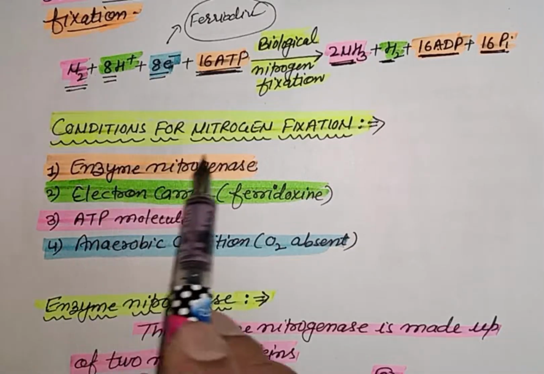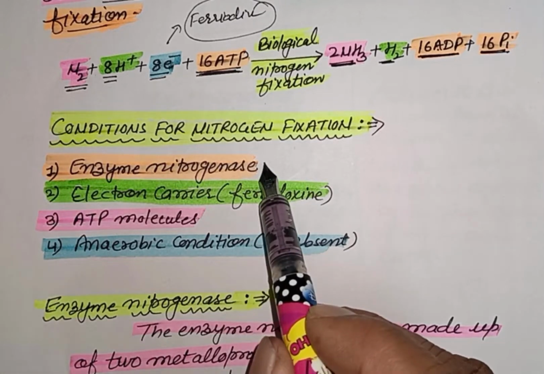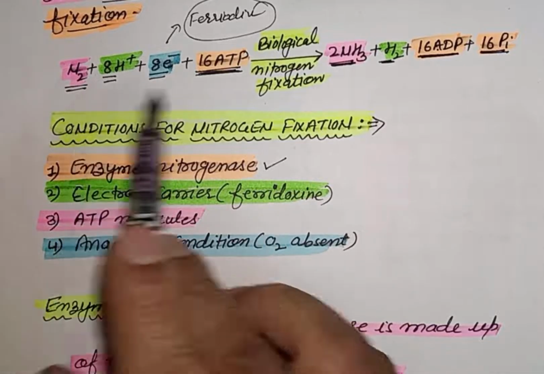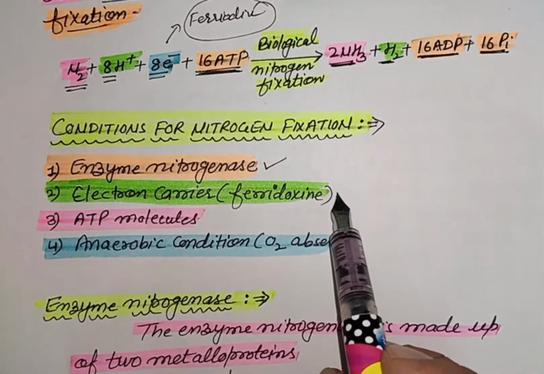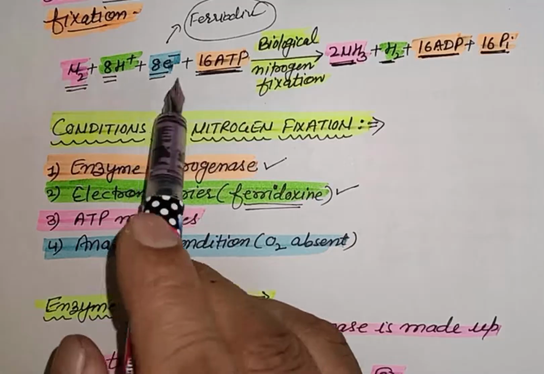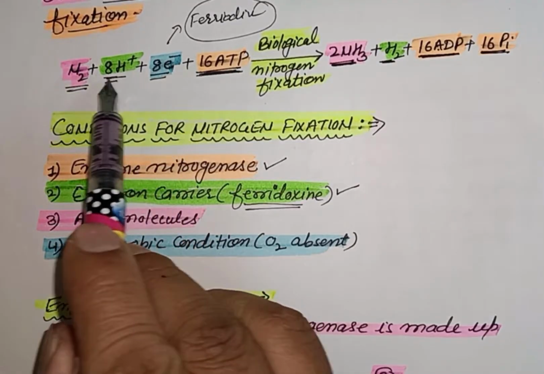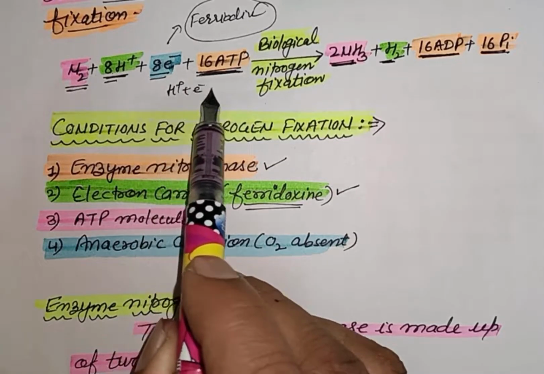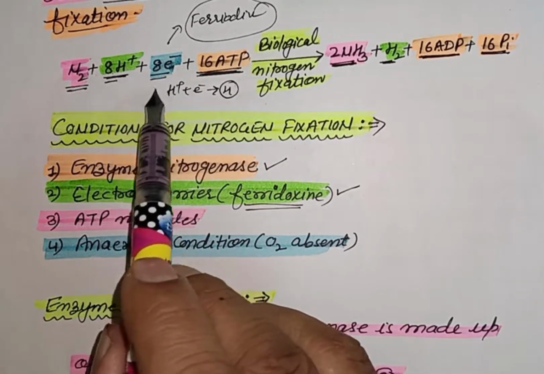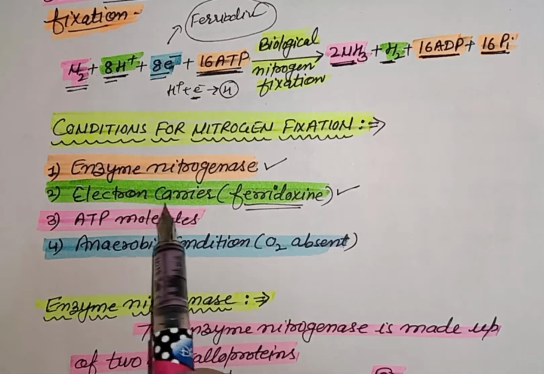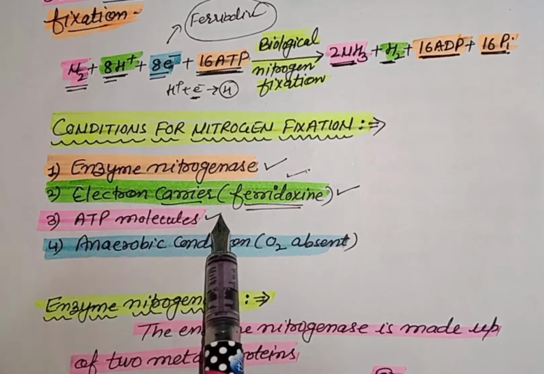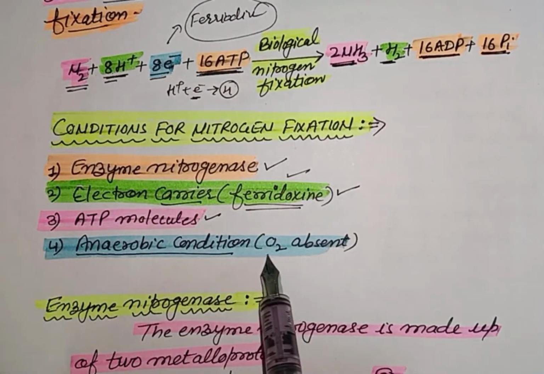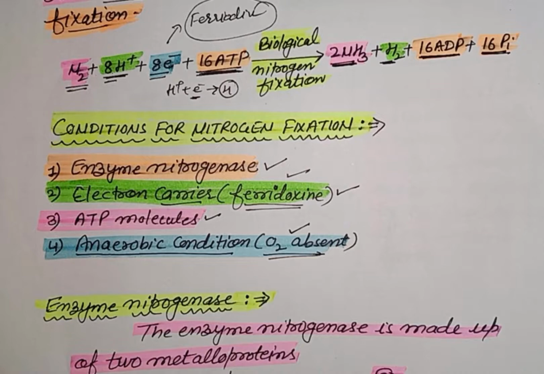Next one is the conditions for nitrogen fixation. The first condition is the enzyme nitrogenase. Without enzyme nitrogenase, it is very difficult to convert N2 into NH3. The second requirement is ferredoxin. As we have discussed, the electron is required for 8H+ to convert them into H. This electron cannot transfer in the body freely, so we need an electron carrier, that is ferredoxin, and ATP molecules to break the nitrogen-nitrogen triple bond, and anaerobic conditions. That means oxygen should be absent during nitrogen fixation.